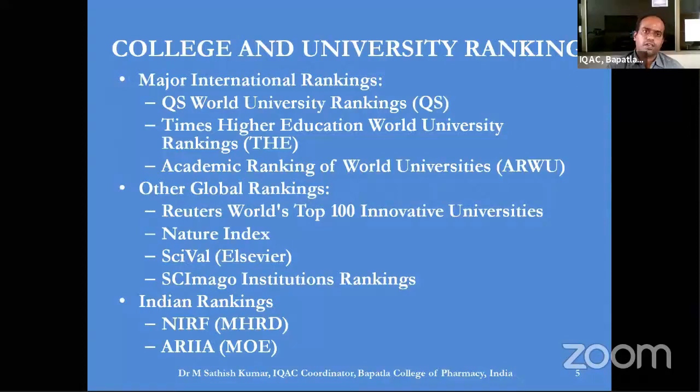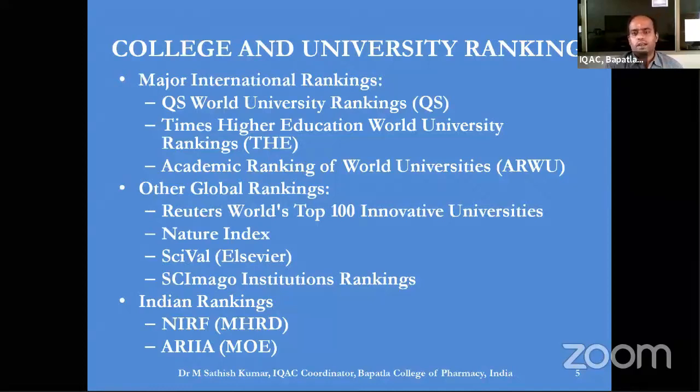Other than these three international rankings, there are many other global rankings for colleges and universities. A long list is there, but I am presenting four important global rankings, again, at least in my personal opinion. The first one is the Reuters World Top 100 Innovative Universities. As the title indicates, it is more towards innovations. Most of us will be aware of the brand Nature, so there is one global ranking for colleges and universities called the Nature Index rankings.